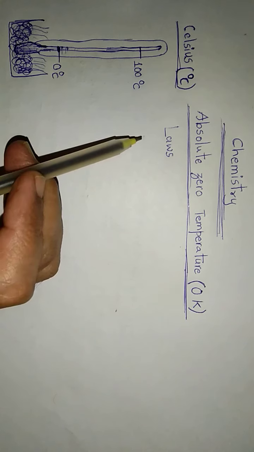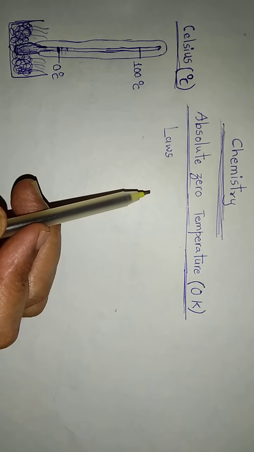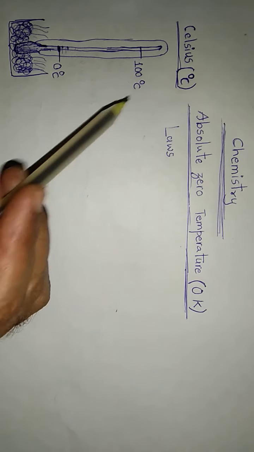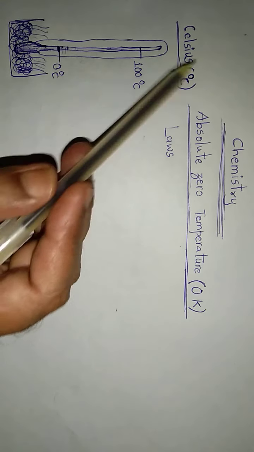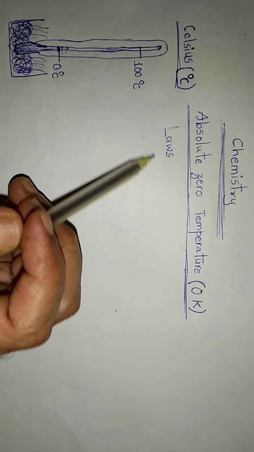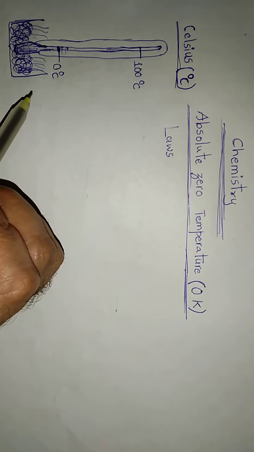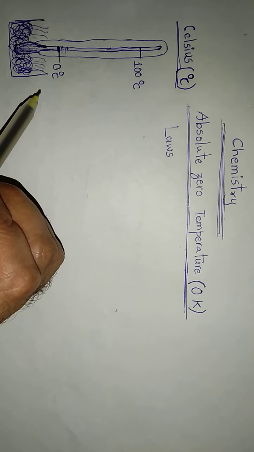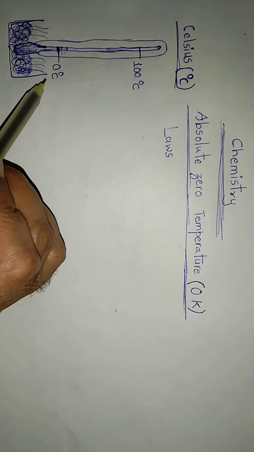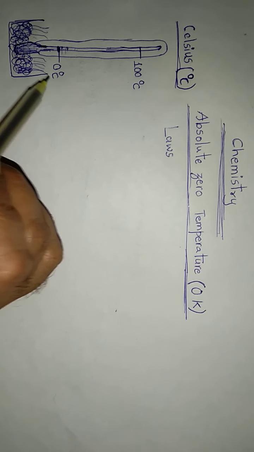In other words, the laws in nature are not found to be agreeing with the Celsius scale of temperature. So, scientists realized that 0 degree Celsius cannot be the actual zero, the real zero, or the absolute zero of temperature.